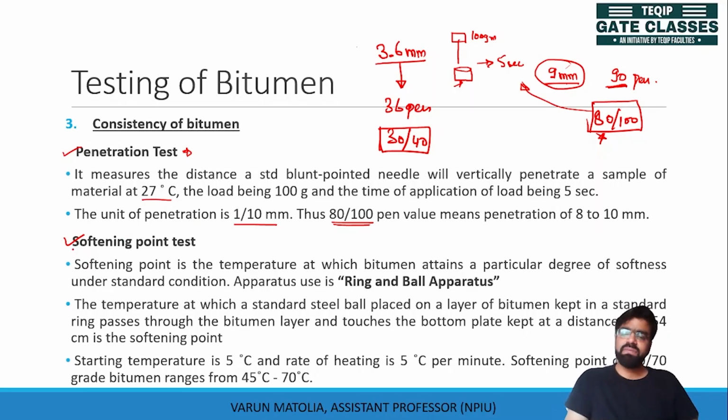The next is the softening point test. It is the temperature value at which the softening of bitumen takes place. In this test, a beaker is taken and filled with water, and an arrangement is placed in it.